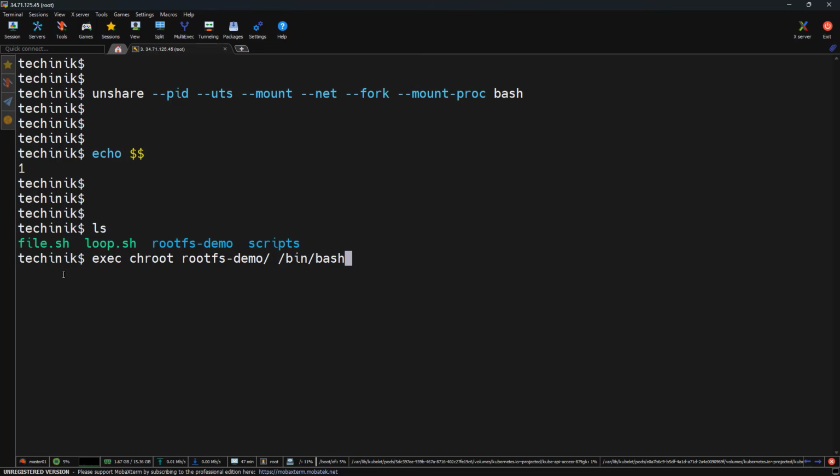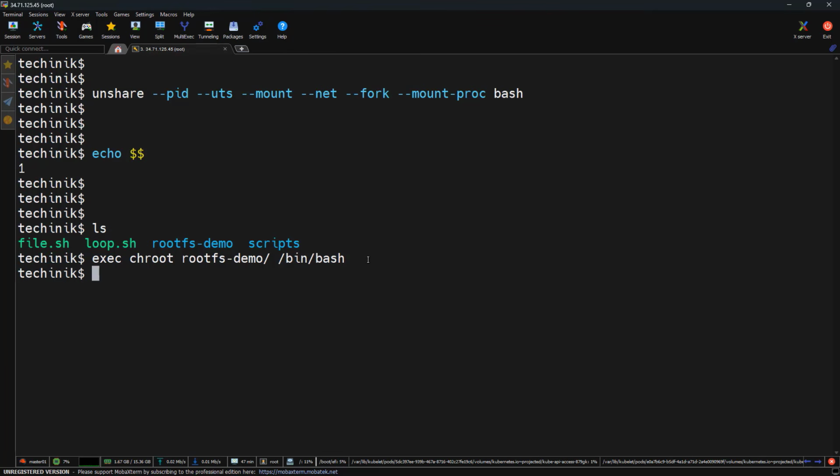Let me explain it very quickly. Here I'm using exec, which replaces the current process instead of creating a new one. So there will be no child process and the PID will remain the same. And here I am using chroot with the custom root file system, so that changes the root directory to our custom file system. And at last I am specifying /bin/bash, which starts a shell inside that environment. So we are replacing the current process with a shell that runs inside our new file system.